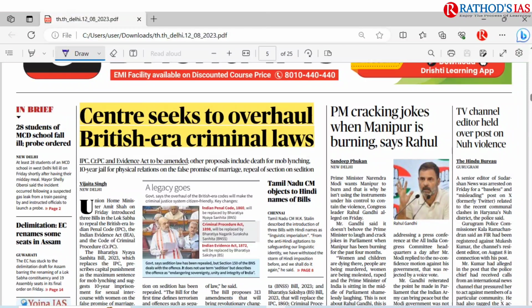The first topic is about Centre seeks to overhaul British era criminal laws. I discussed this topic. This is talking about IPC. IPC will be replaced by Bharatiya Nyaya Sanhita Bill. And next one is CRPC will be replaced by Bharatiya Nagarik Suraksha Sanhita, and Indian Evidence Act will be replaced by Bharatiya Saksha. So you have to know about this IPC, CRPC and Indian Evidence Act, and I think we are going to get editorials in tomorrow's or day after tomorrow's newspaper, so we are going to discuss that.